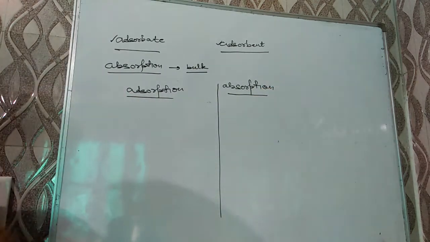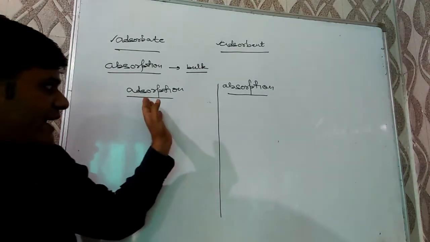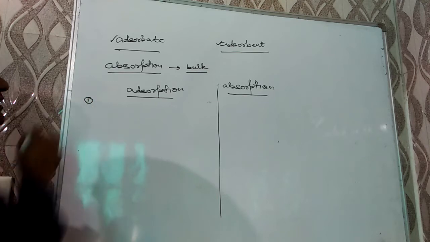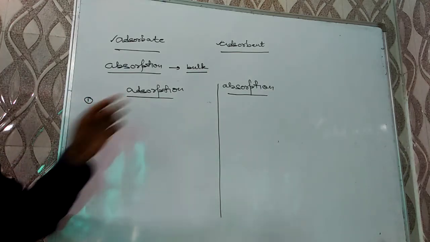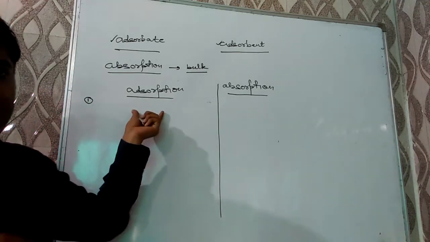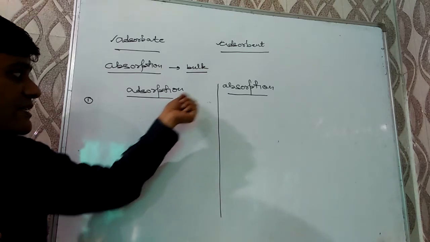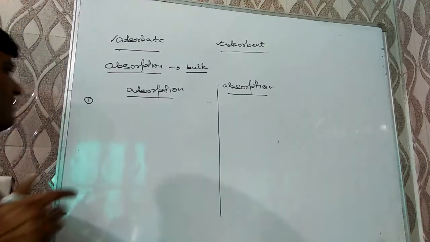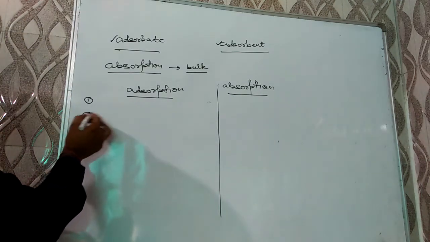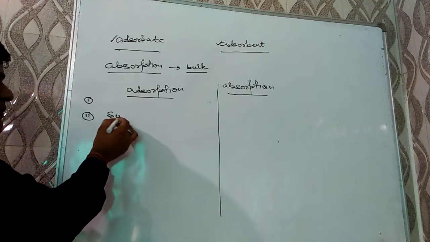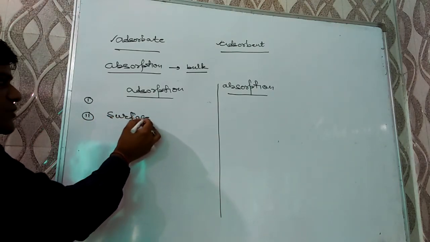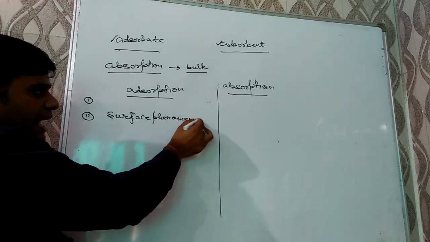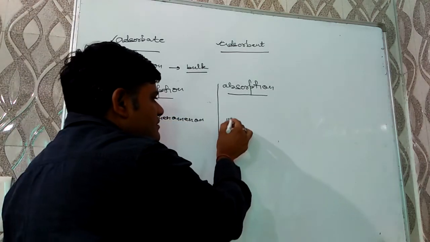So for that we have to make a table. On one side we can write adsorption, on the other side absorption. The first difference will be their definition. Adsorption is retention of a substance on the surface of another substance. Absorption is the uniform distribution of a substance throughout the bulk of another substance. The second point is that adsorption is a surface phenomenon, while absorption is a bulk phenomenon.